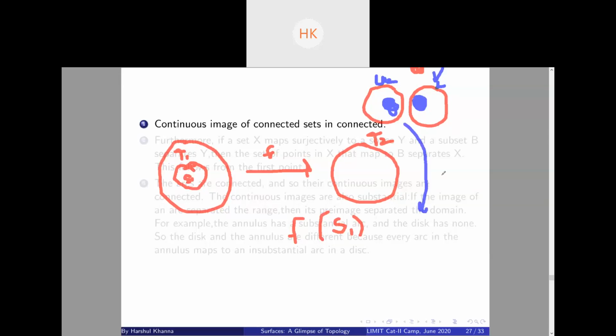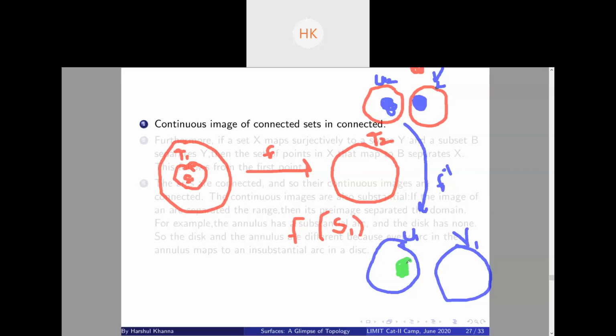So now what we do is take the pre-image, f inverse. Note, a continuous map takes inverse images of open sets to open sets. So if we take the inverse images of U2 and V2, suppose we get U1 and V1.